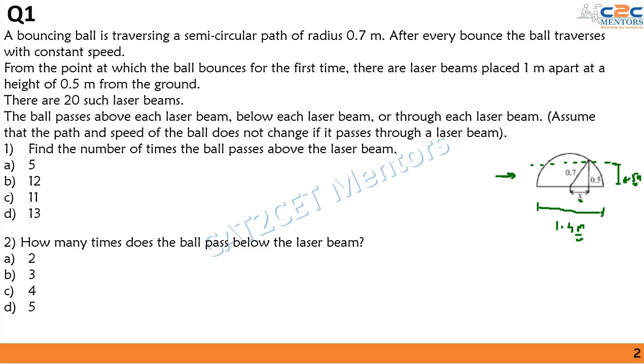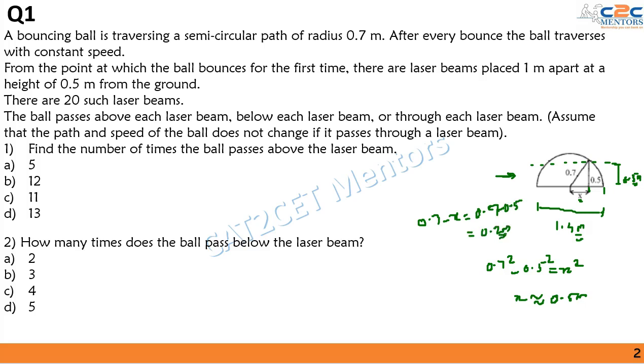So x squared will be 0.7 squared minus 0.5 squared, so x turns out nearly equal to 0.5 meters. Hence the distance from the end point to this point will be 0.7 minus x, or 0.7 minus 0.5, which is 0.2 meters.